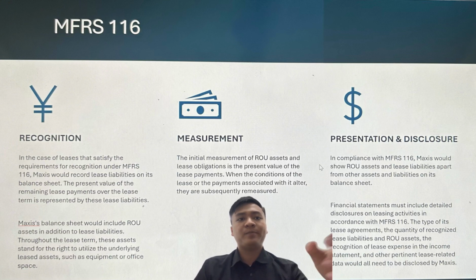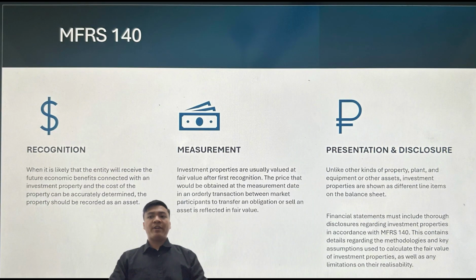For MFRS 140, when it's likely that the entity will receive the future economic benefit connected with an investment property and the cost of the property can be accurately determined, the property should be recorded as an asset. For the measurement, investment properties are usually valued at fair value after first recognition. The price that will be obtained at the measurement date in an orderly transaction between market participants to transfer an obligation or sell an asset is reflected in fair value.